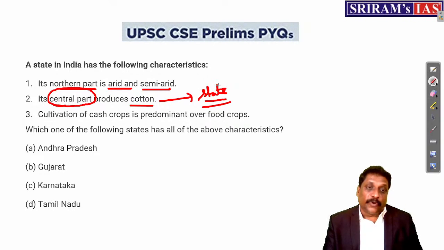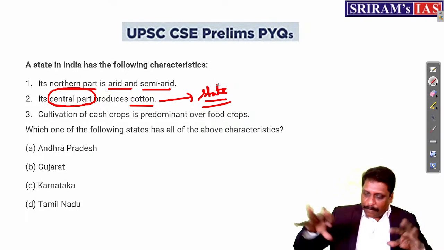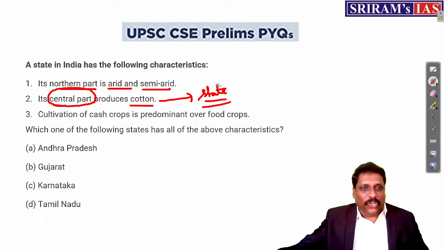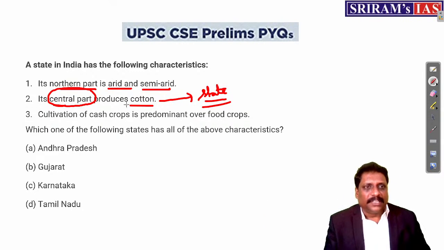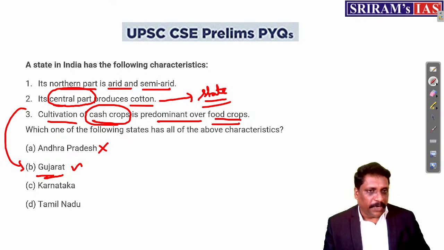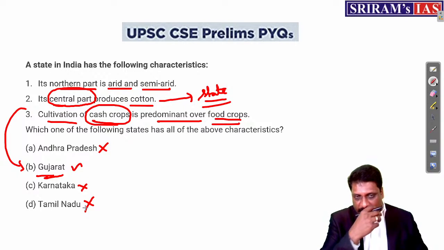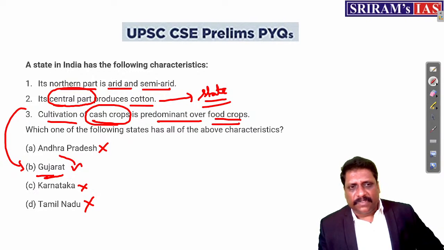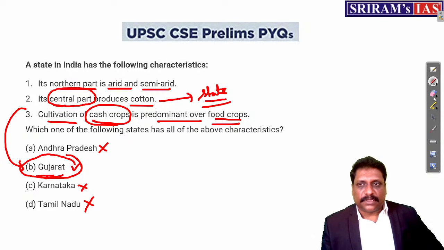If I say the state is producing cotton, either it should be Gujarat or it should be Maharashtra. With that sentence, the central part itself producing cotton means that the state is producing cotton. Am I right? So direct answer, what is that state they are referring to? They're talking about Gujarat. You can verify with the third statement also. Cultivation of cash crops is more predominant than food crops. Andhra, I cannot take it because rice is more predominant. Karnataka, for example, millet is more predominant. Tamil Nadu, again, rice is more predominant. Whichever statement you take, it is referring to Gujarat.